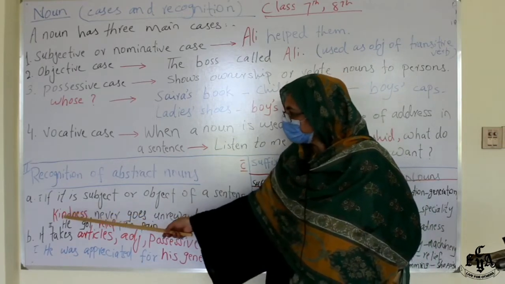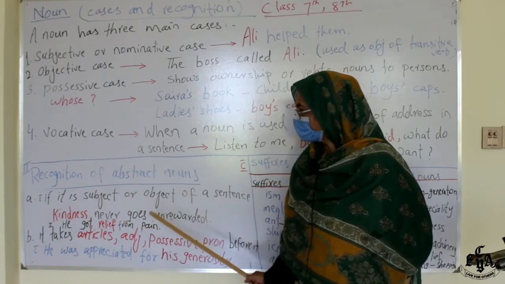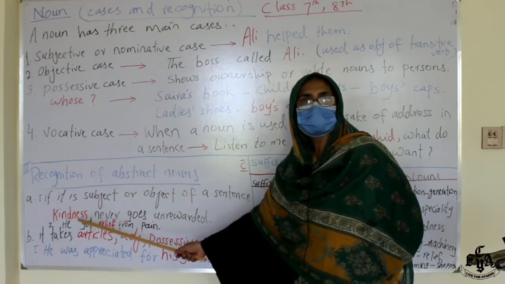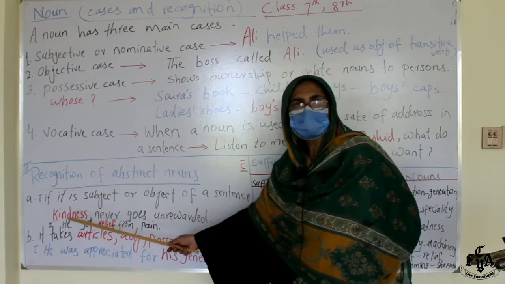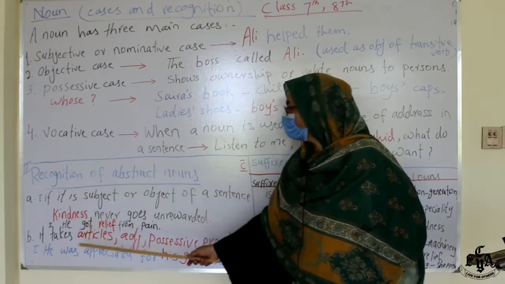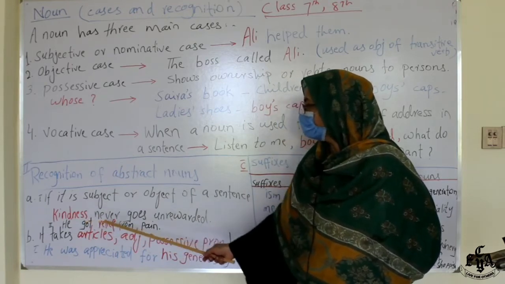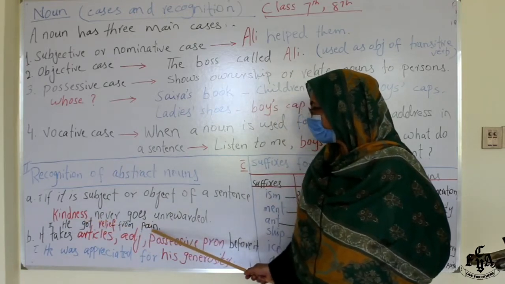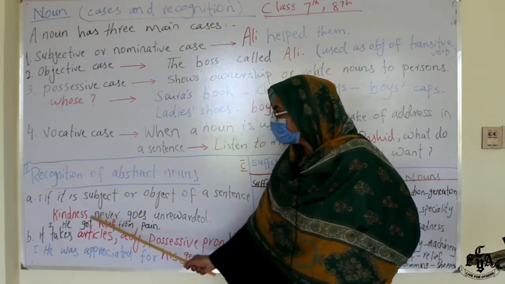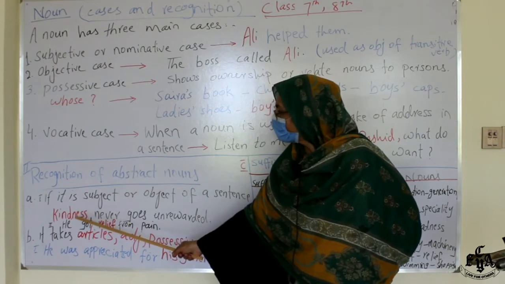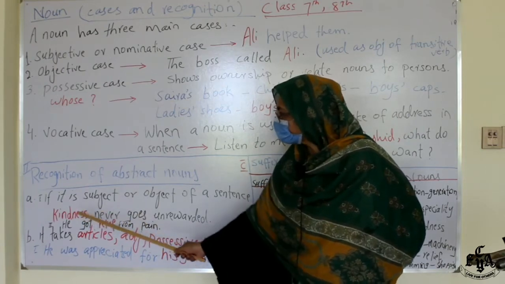See, you can see here what never goes unrewarded. Kindness, which is the subject of the sentence. You can easily say subject, pick subject, that is noun. Number 2, he got relief from pain. What did he get? Relief. What never goes unrewarded? Kindness.